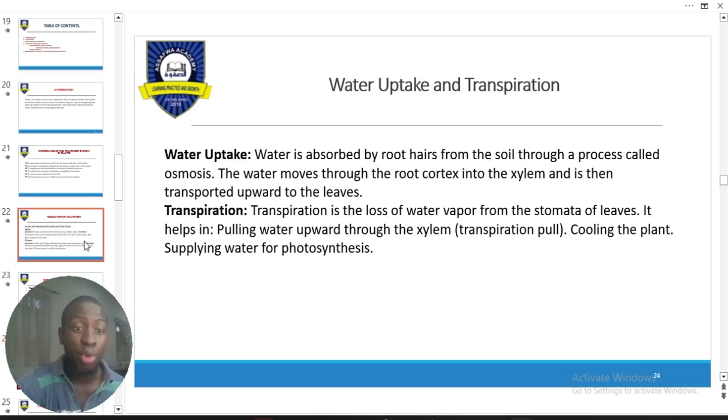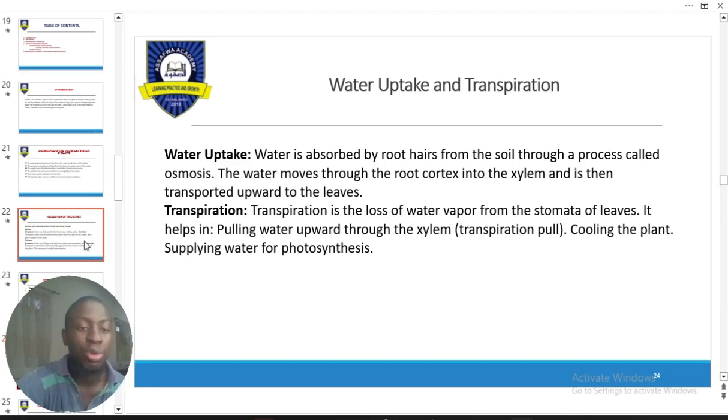Transpiration is a process by which what? Plants lose what? Water to the atmosphere in the form of what? Vapor, right? This is what helps them to keep their water balance equal. Do you understand? That means they don't lose too much water and they don't hold too much water.